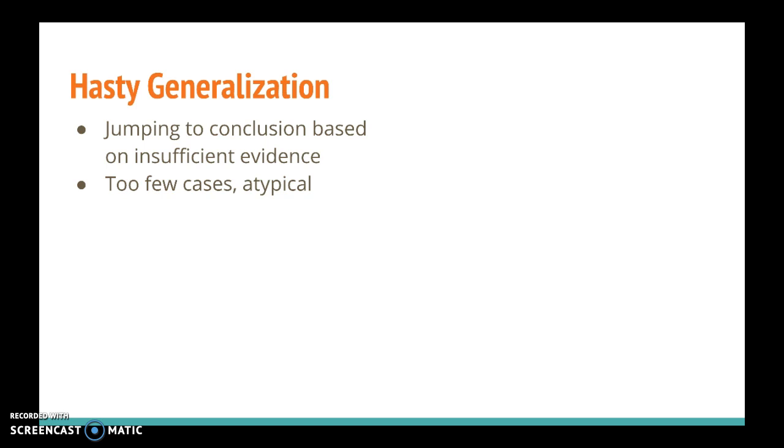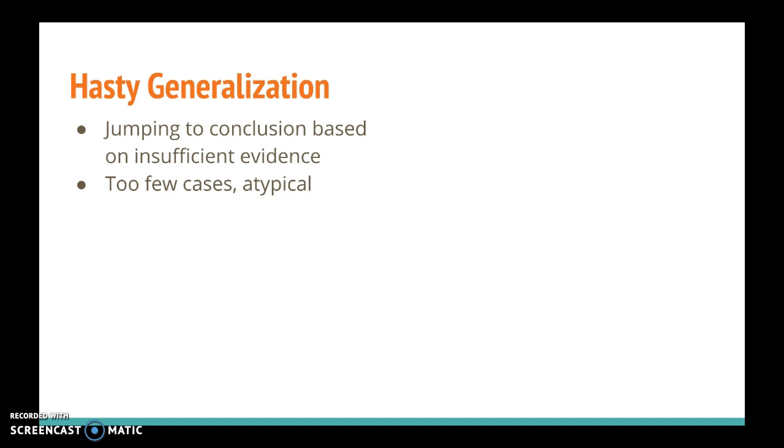So, for example, we might ask a class of college students their opinion about something that affects the college. But the group that we're asking are all white males between the ages of 18 to 24. Now, there's a couple of problems here. The opinions of the white male between the age of 18 to 24 cannot be said to represent the opinions of everyone. And if you were to say that the opinion of all students is this, but your evidence is based solely off of that group, that would be a hasty generalization, right?